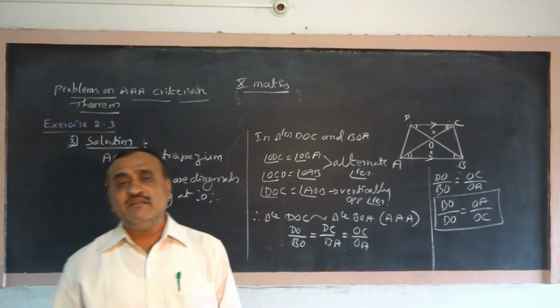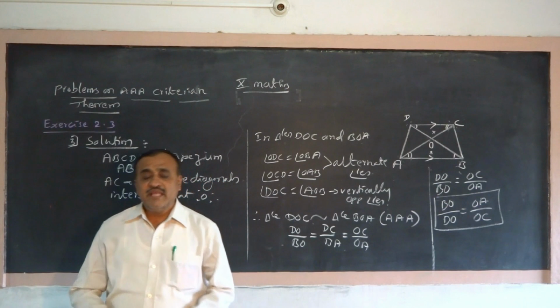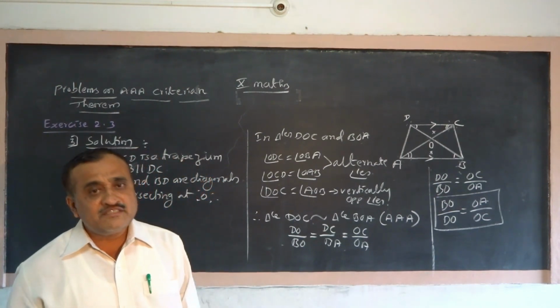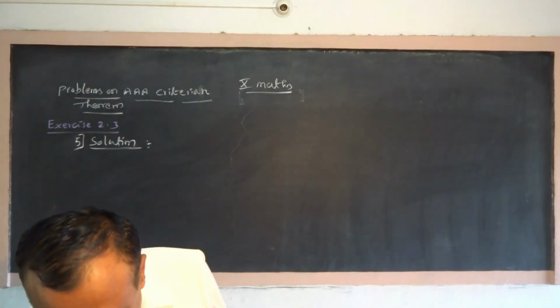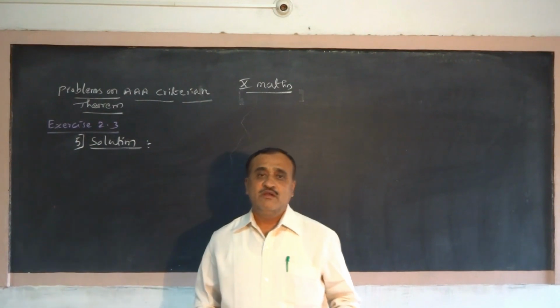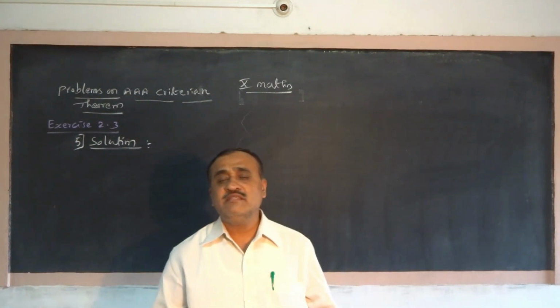You solve that one in AAA criterion theorem. Is it right? Now let us take the next problem. Why have I not taken the fourth problem? The fourth problem is based on SAS concept.